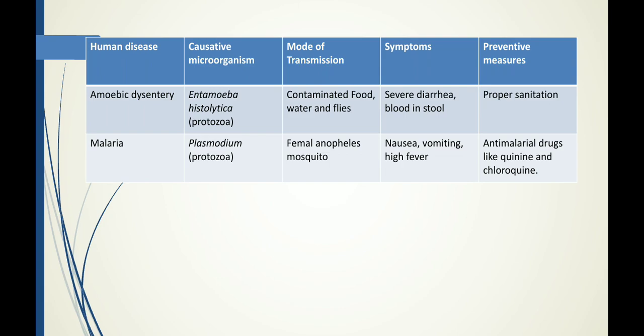The common symptoms of malaria are nausea, that is dizziness and weakness, vomiting and high fever. The medicines given for malaria are anti-malarial drugs, which include quinine and chloroquine.